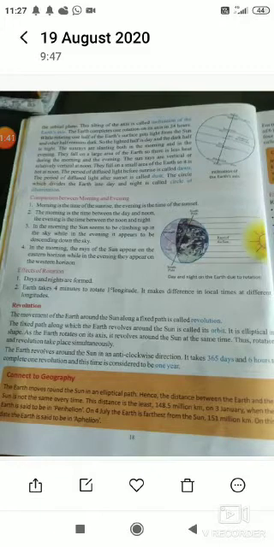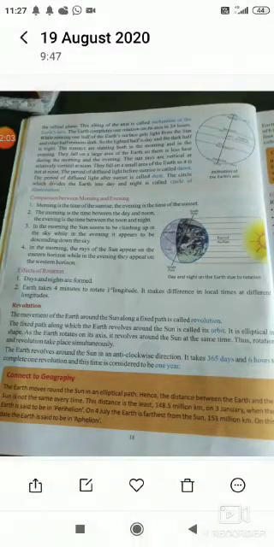Then dawn: the time before sunrise is known as dawn, and the time after sunset is known as dusk.